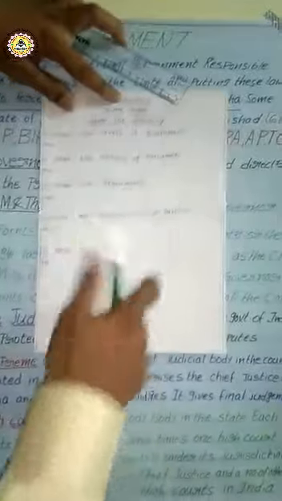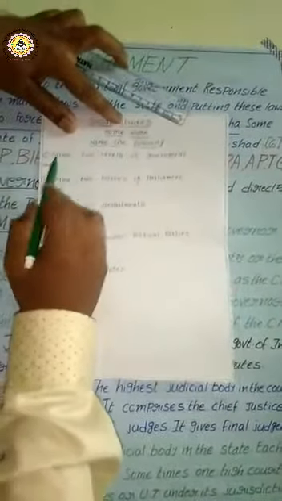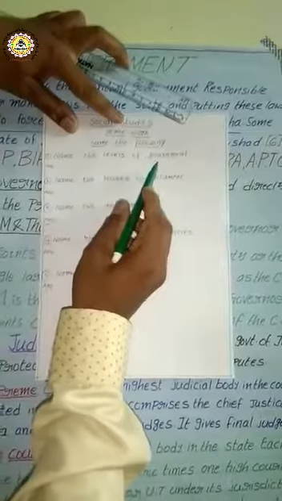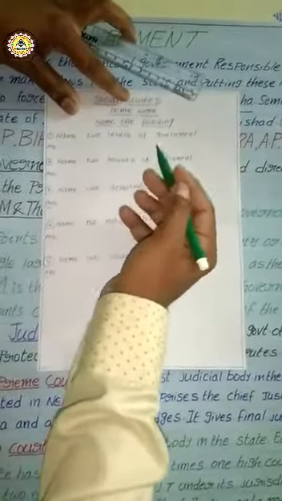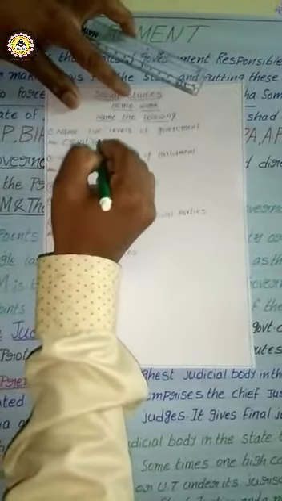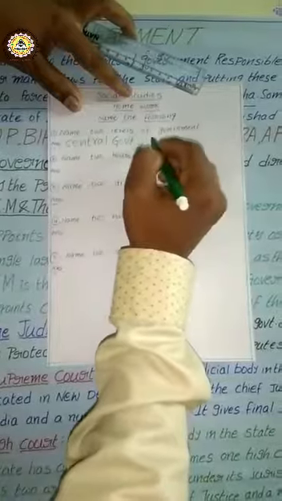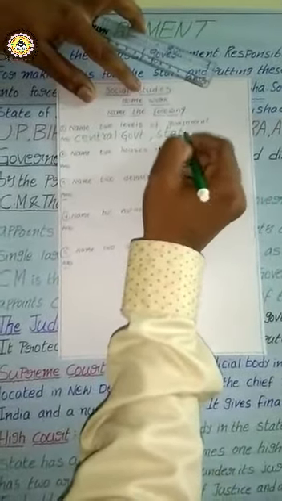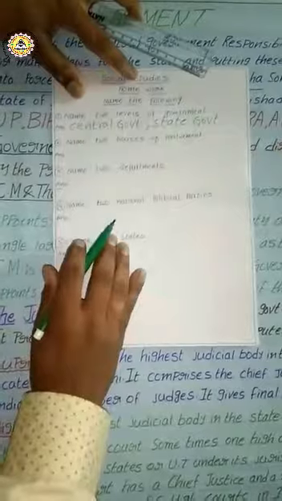So here are the questions of our last video. Let us check the answers. The first question: name two levels of our government. There are actually three levels, so we can write any two. Here I am writing one is central government and another one is the state government. Any two, there are three. Here I wrote these two.